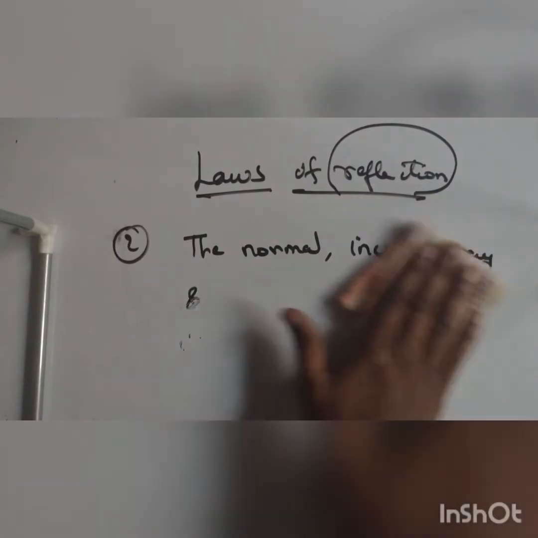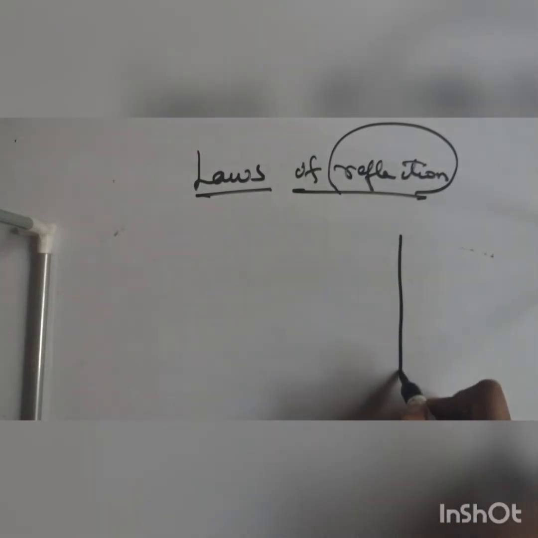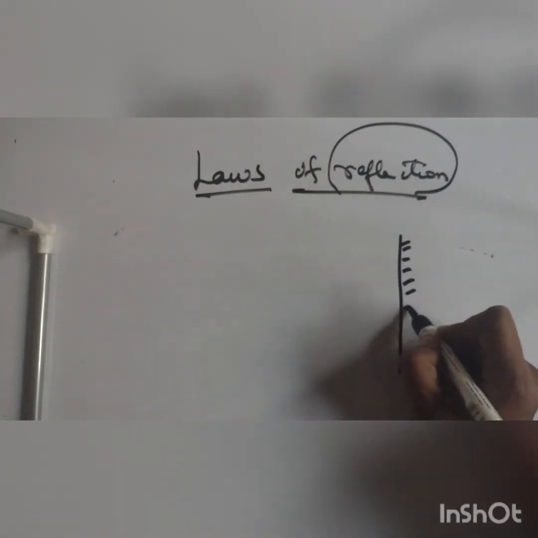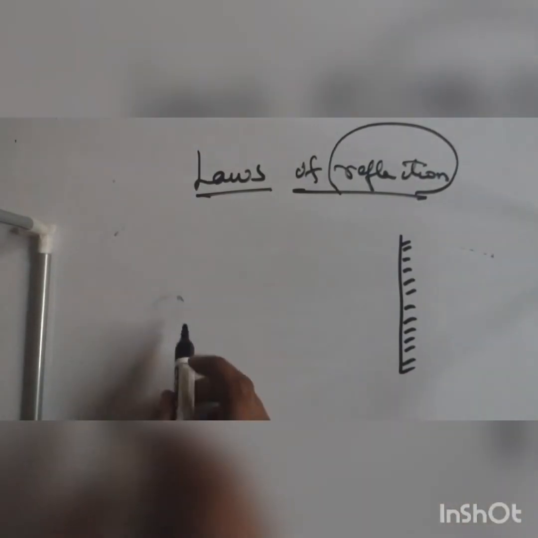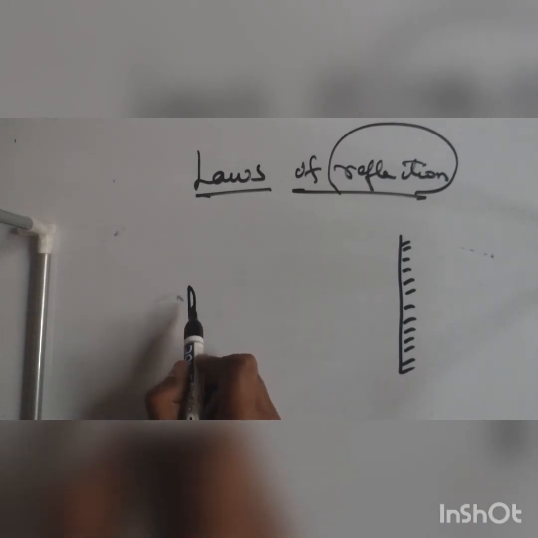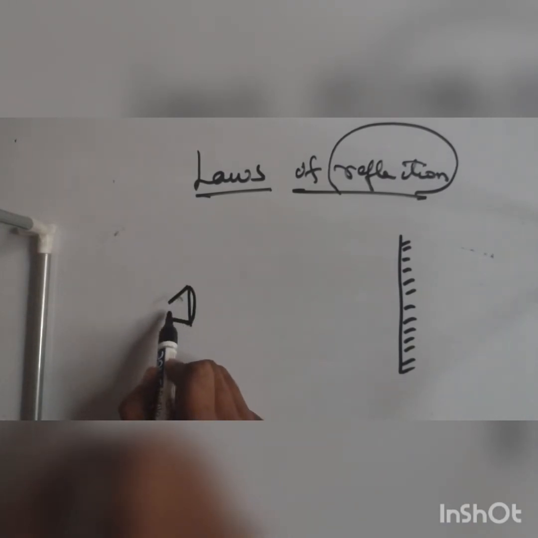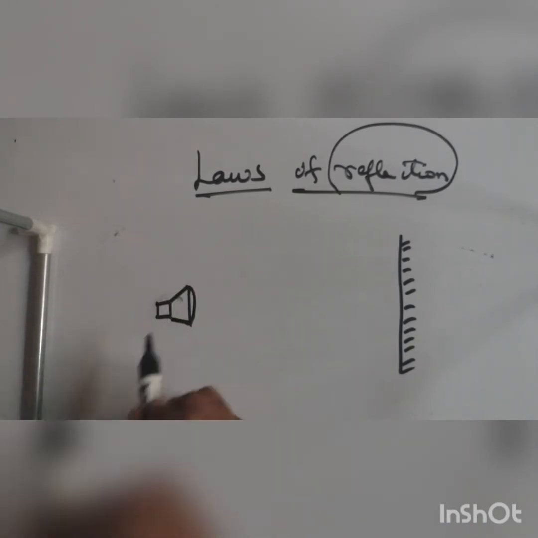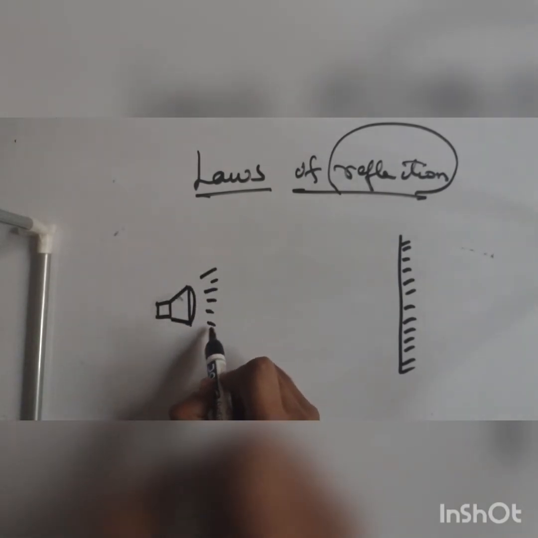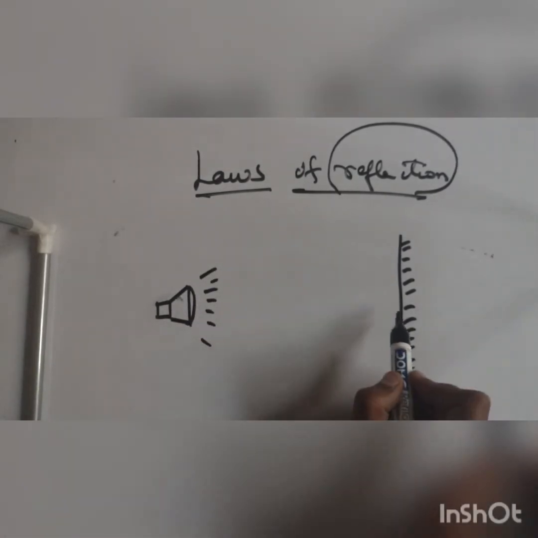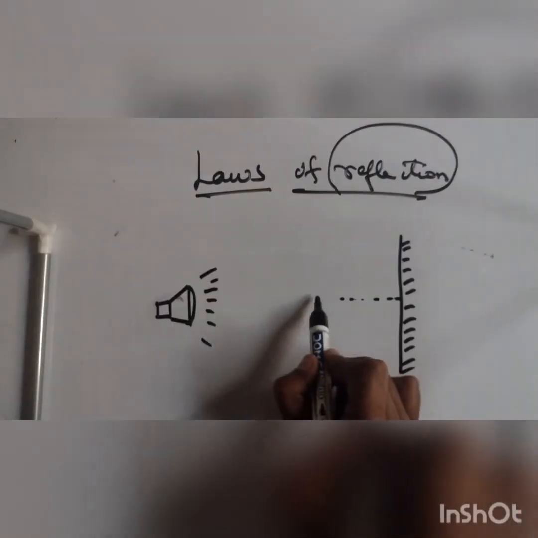For example, say this is a surface, an opaque surface again. Say this is a bulb, or I will draw a torch over here. So this is a torch, and millions of rays are emitted by this. This is a normal, I can draw a normal like this.